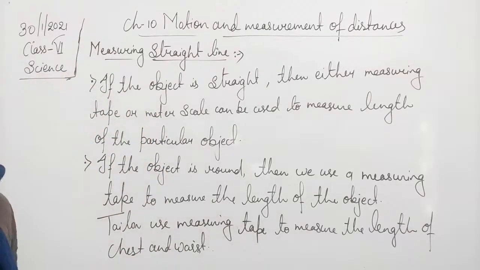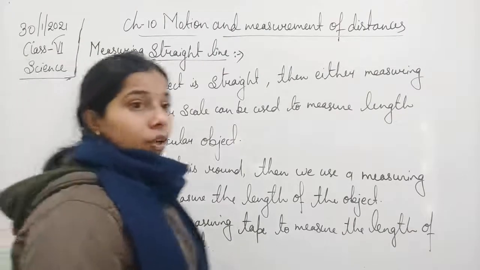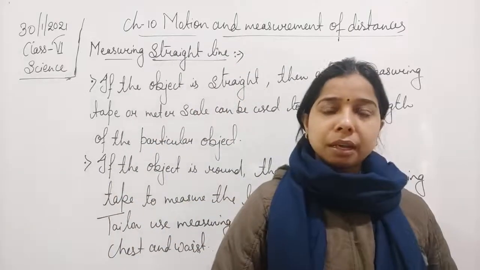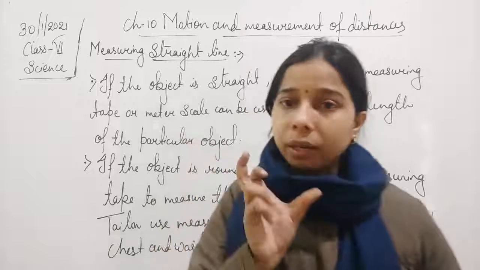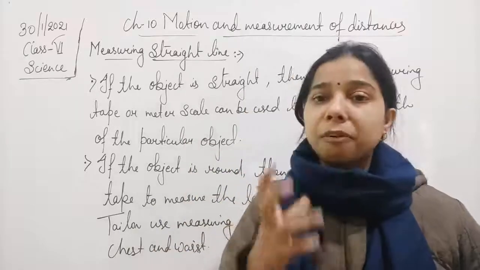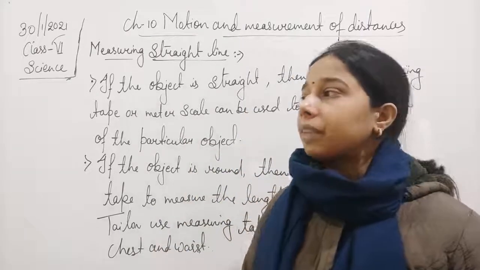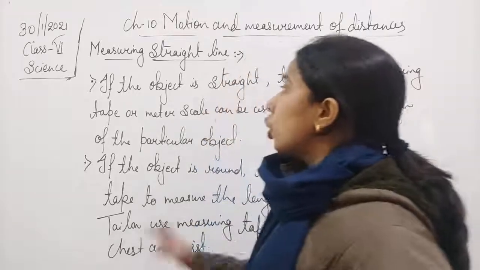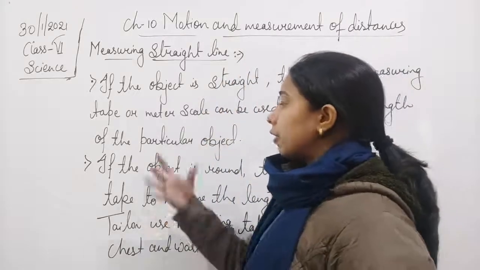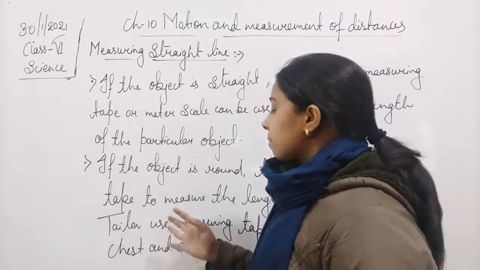Now if we talk about the ruler, which we had discussed, the ruler is there to measure very small distances, and it is made of plastic, students, and available in the market. So it is not used for a long distance. For that we can use either a meter scale or the measuring tape.